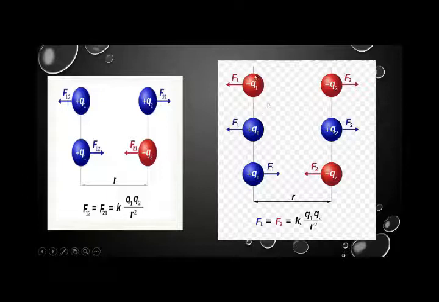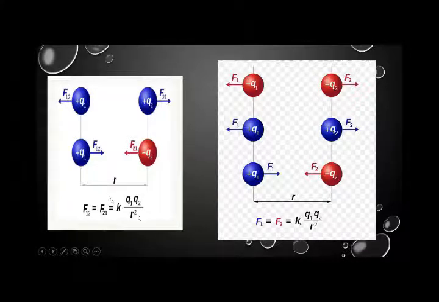And if you look at that picture, here we also define the similar type of force: if we have two negative charges, the forces are repulsive, and if we have two positive charges, the forces are also repulsive. But if we have two unlike charges, the first positive and the other negative, we have a force of attraction between them. So whether the forces are repulsive or attractive, the force is directly proportional to the amount of charge. If we have a greater amount of charge, we have a greater electrostatic force, and if we have a smaller amount of charge, we have a smaller electrostatic force. I hope you understand.